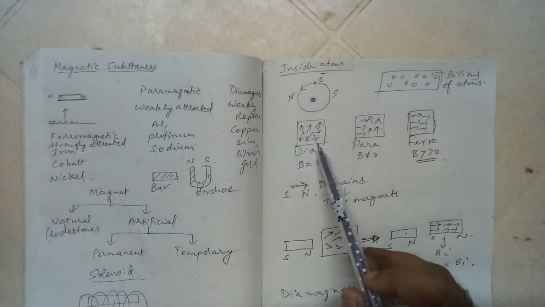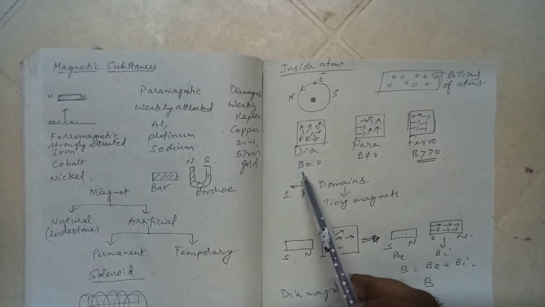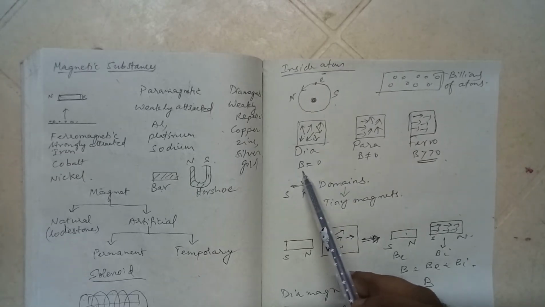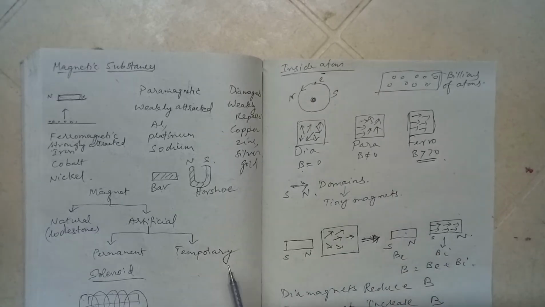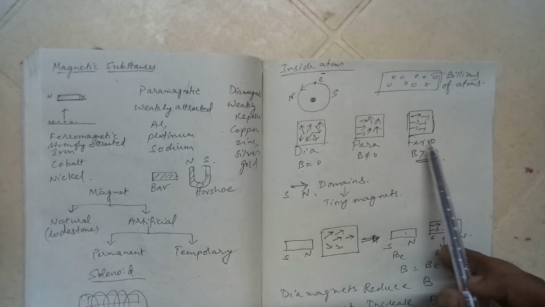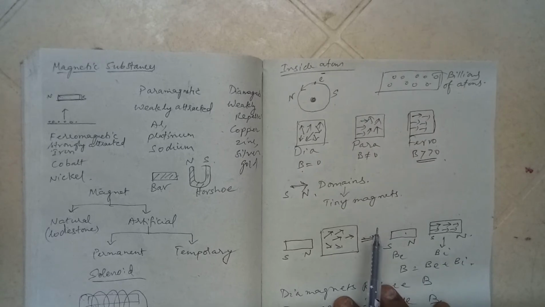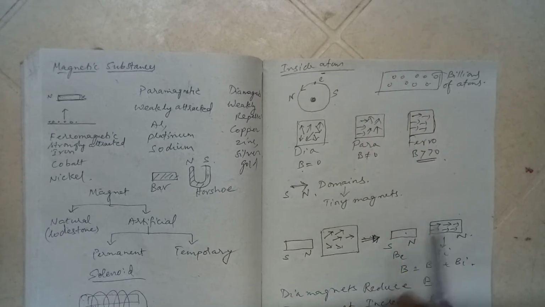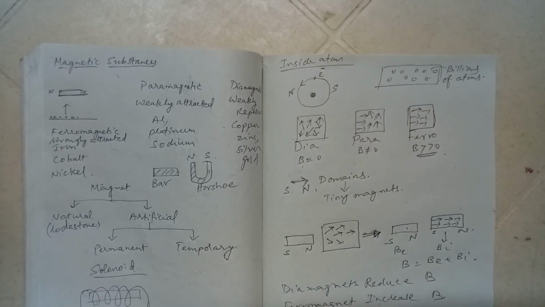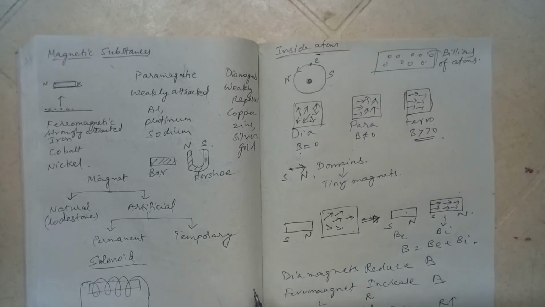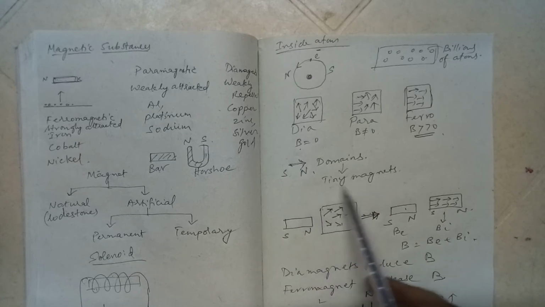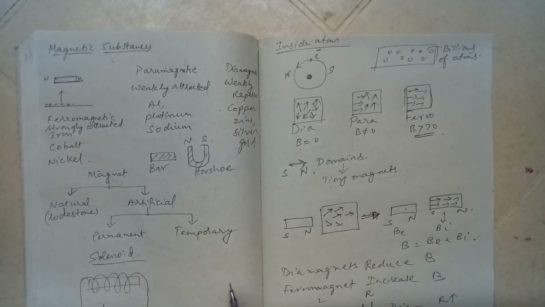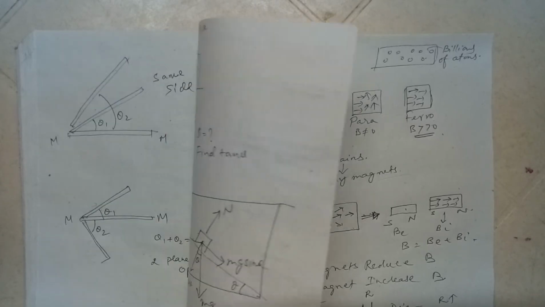So in a diamagnetic substance, the net B value is equal to 0, whereas in para it is not 0, it is slightly more than that. In ferro it is quite more than 0. Their physical structure is like that. These domains behave as tiny magnets. You can say that a ferromagnet basically is a group of a large number of tiny magnets.